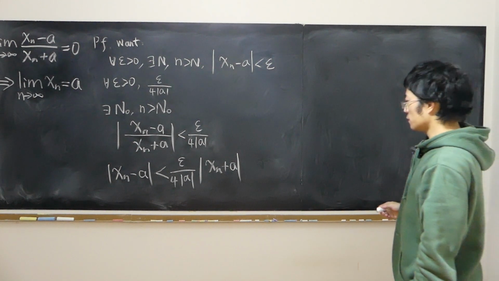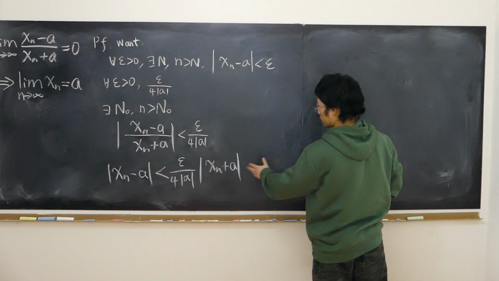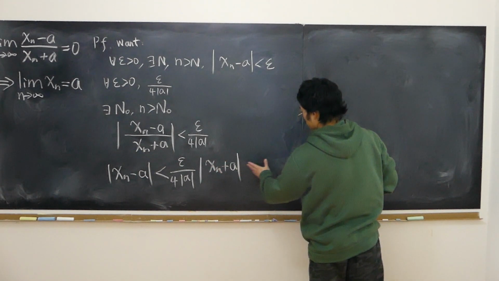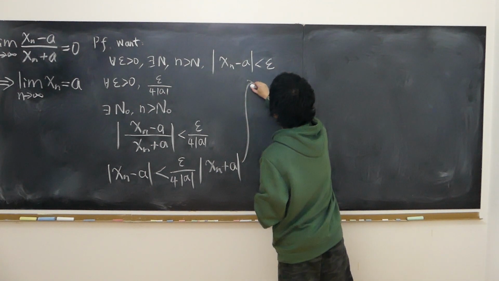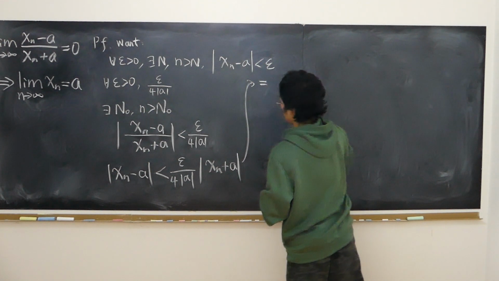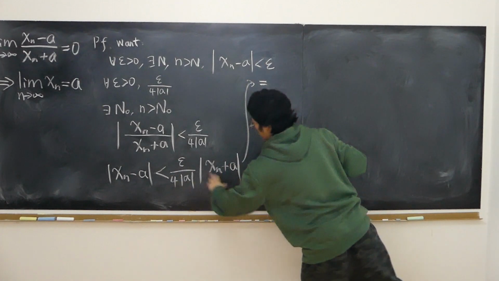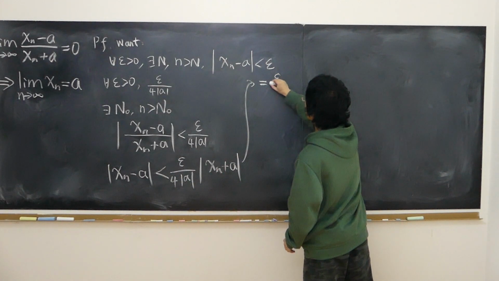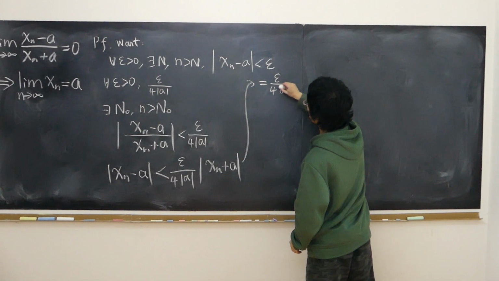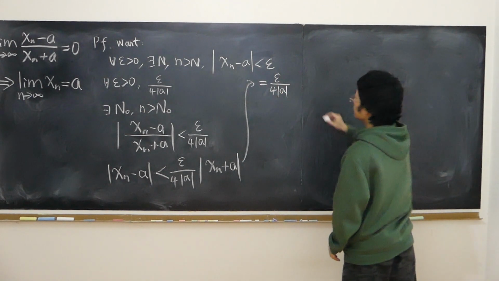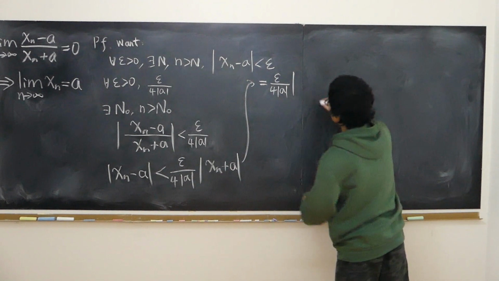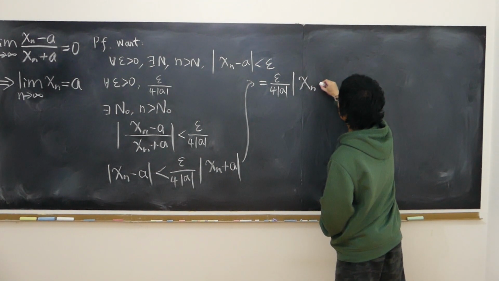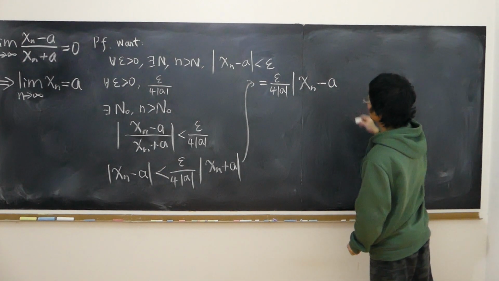Then I can say the right-hand side is equal to, let me just write up here, the coefficient epsilon over 4 times absolute value of a, times the absolute value of xn, I want to minus a.